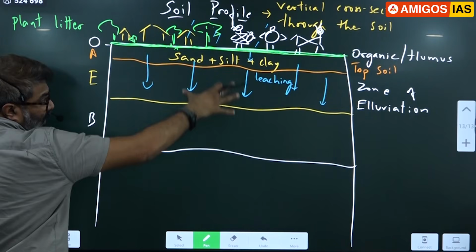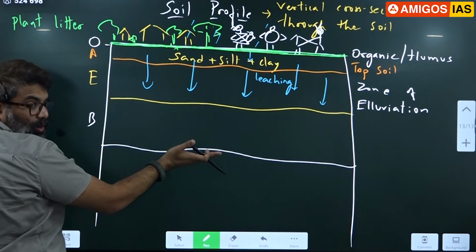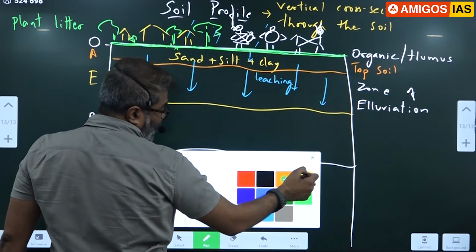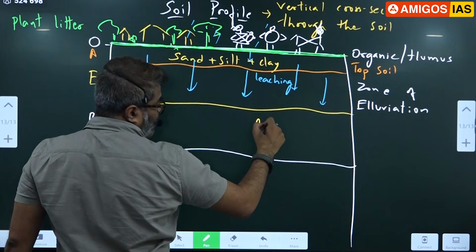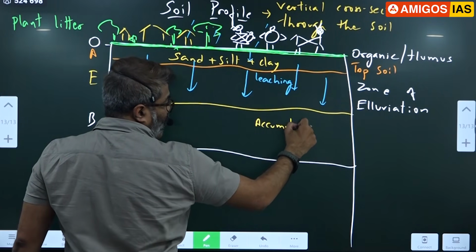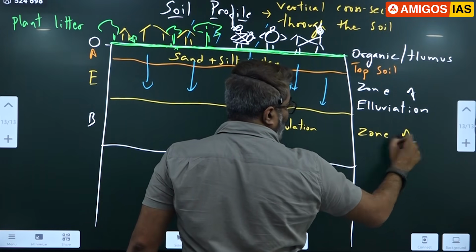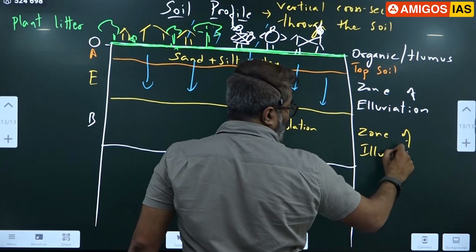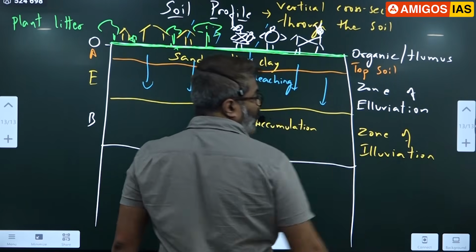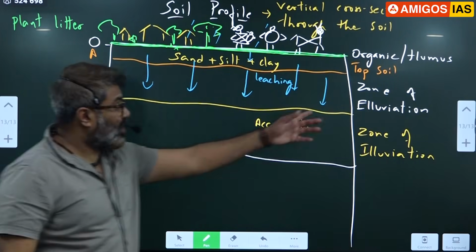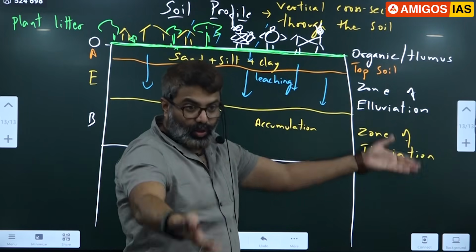So all the minerals get leached from the upper layer to the lower layer, and all that will accumulate here. Accumulation. This is the zone of accumulation, also called the zone of illuviation. Mind the spelling. What is eluviation? To go out. Illuviation, to come in.